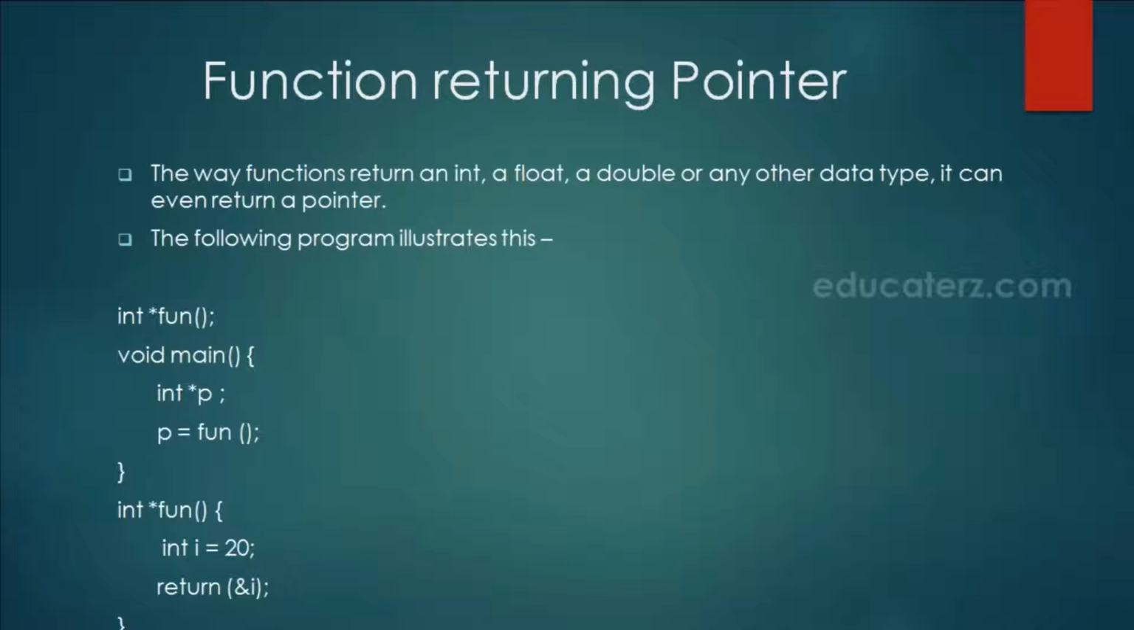Now function returning pointer. The way functions return an integer, a float or a double or any other data type, it can even return a pointer. As shown in this example where we have a function which returns the pointer. The fun function is initializing I variable to 20 and returning address of I. So the return type is integer star. Now when we have this declaration here, that time function bracket gets the precedence. So it means that fun is a function which returns an integer pointer.